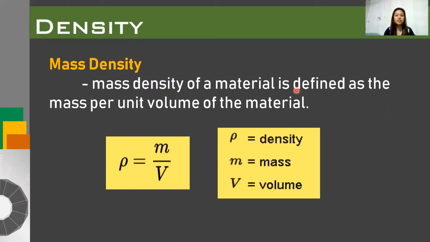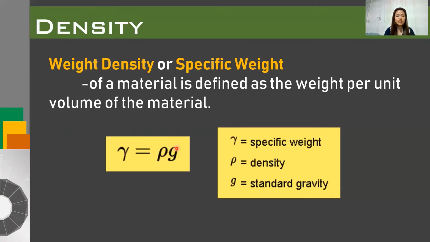Next we define density. So we have here the mass density. Mass density of a material is defined as the mass per unit volume of the material. We have the density designated by the symbol rho. Density is just equal to the mass over volume, or just the reciprocal of the specific volume.